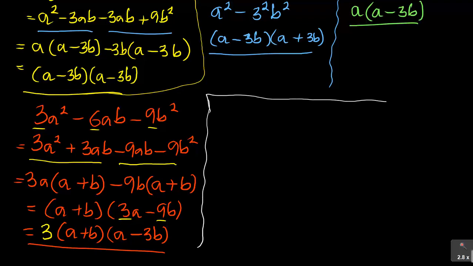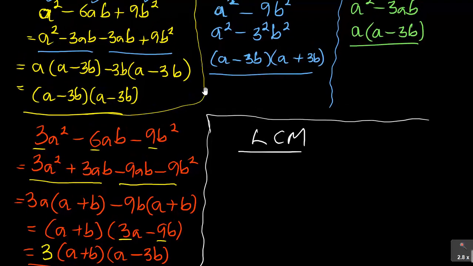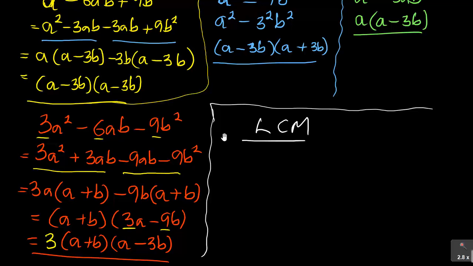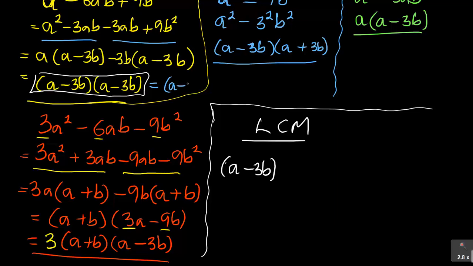Now for you to do the LCM here, I just want to show you this. If we are going to do the LCM here of all these 4 expressions, what you need to remember is the LCM must have each and every item represented in its factorized form, and then you take the highest powers. For example, let's start with the first one. I've got this part, so I'm going to write it as is. I've got bracket a minus 3b. Now you see it's 2 of them now, which means I need to recognize that this is a minus 3b, because it's twice, it's squared.